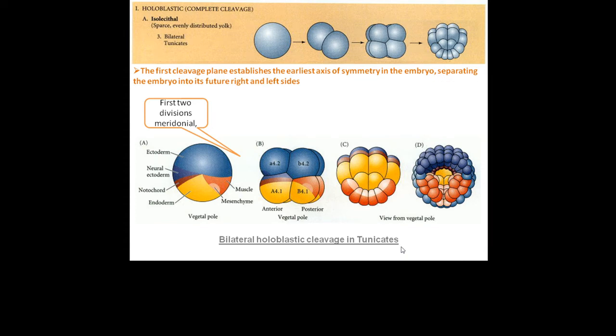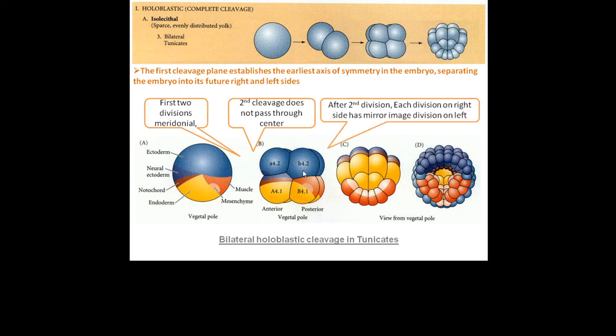First two divisions are meridional and perpendicular to each other. Second cleavage, however, does not pass through the center. It gives rise to 2 larger macromeres on the anterior side, labeled capital A and small a, and 2 smaller micromeres on the posterior side, called capital B and small b. The subsequent divisions are such that each division on the right side has a mirror image division on the left side. Figures C and D show the view from the vegetal pole of a later stage embryo, which clearly shows the bilateral symmetry in the embryo.